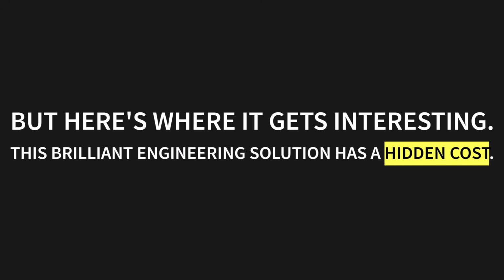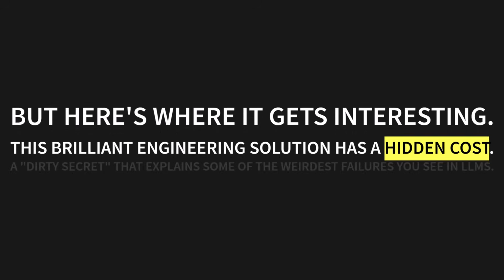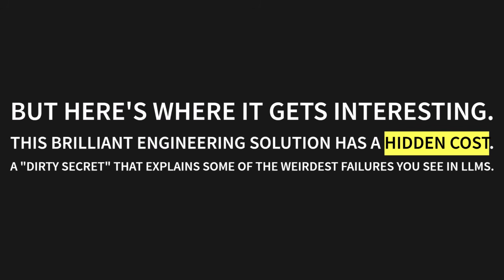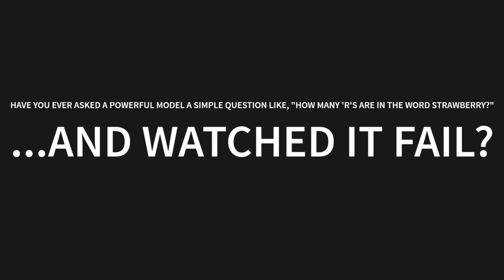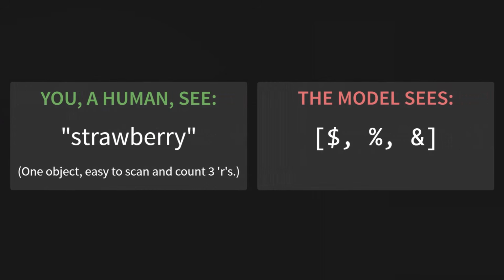But here's where it gets interesting. This brilliant engineering solution has a hidden cost, a, quote, dirty secret that explains some of the weirdest failures you see in LLMs. Have you ever asked a powerful model a simple question like, how many R's are in the word strawberry? And watched it fail? This is why. You, a human, see strawberry.